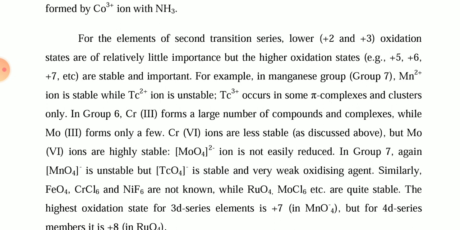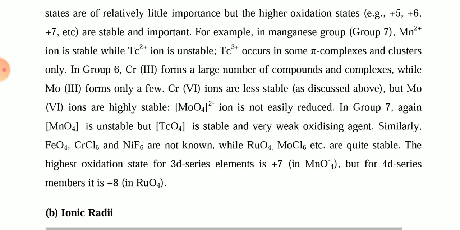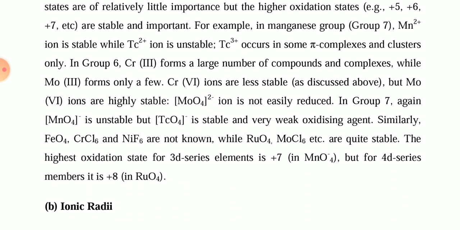Like the molybdate MoO4 2- ion is not easily reduced. In group 7, again MnO4- is unstable, but TcO4- is stable. These are the stability changes because of the oxidation state of the metal ion.